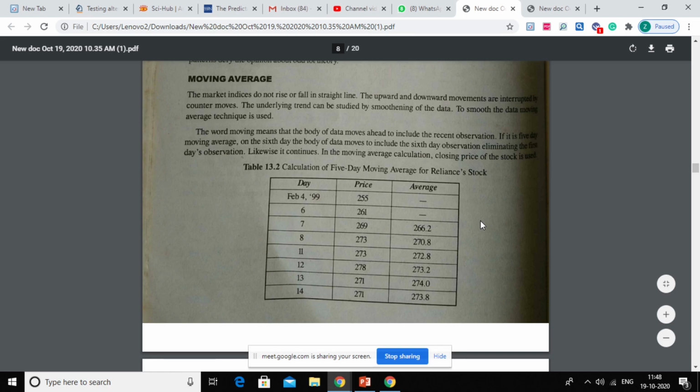So what you are doing, you are going for a moving kind of calculation, and that's why it is called moving average. So you can find out it for 5 days, 21 days, 52 days or something, but how you can make it moving, eliminating the first day in your calculation and replacing that day by the addition of one more day in your calculation. Let's see.